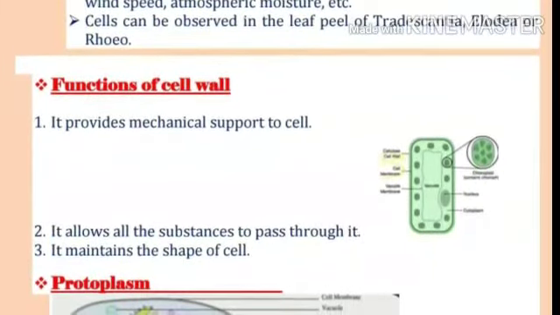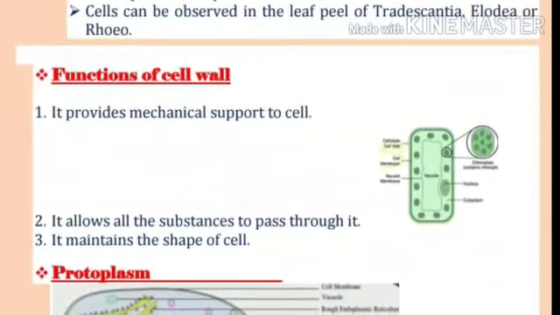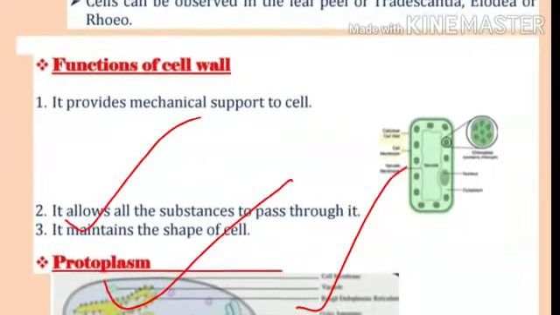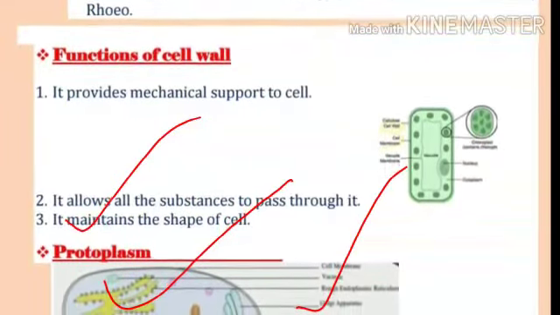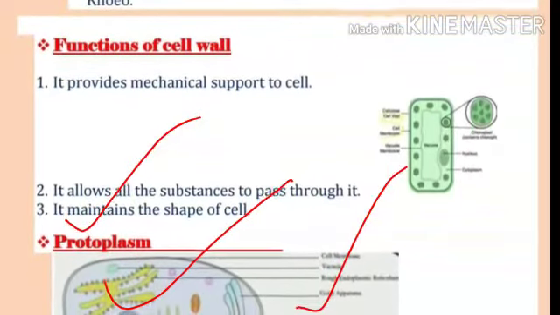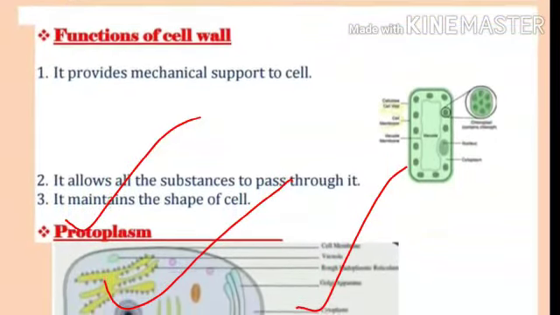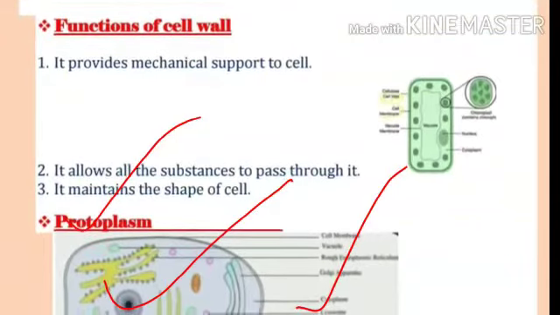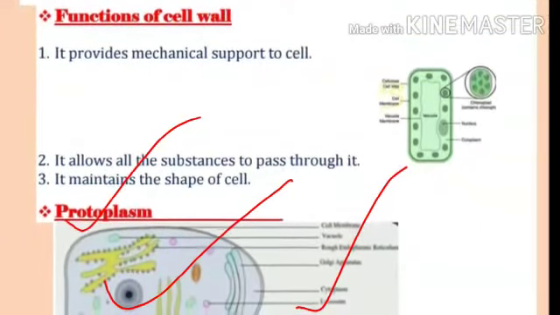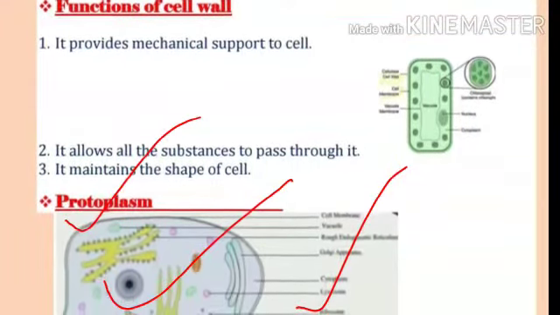Cells can be observed in the leaf peel of Tradescantia, Elodea or Rhoeo. Functions of cell wall. It provides mechanical support to the cell. It allows all the substances to pass through it. It maintains the shape of the cell.